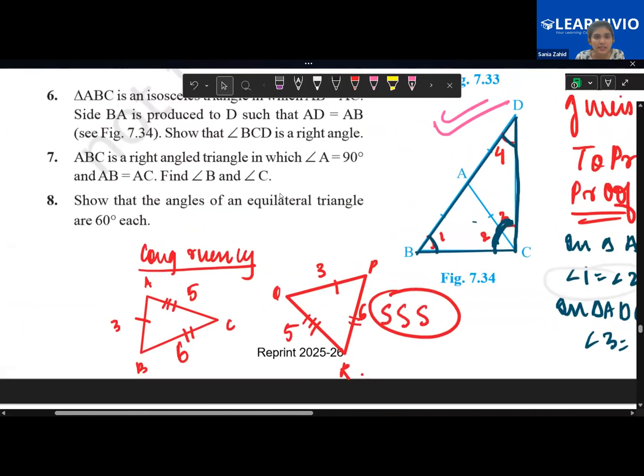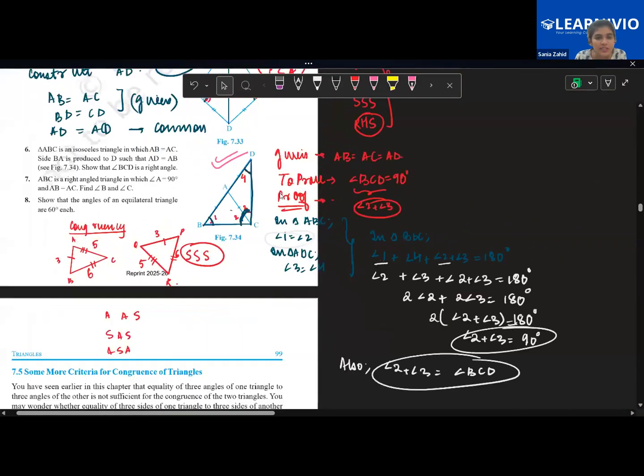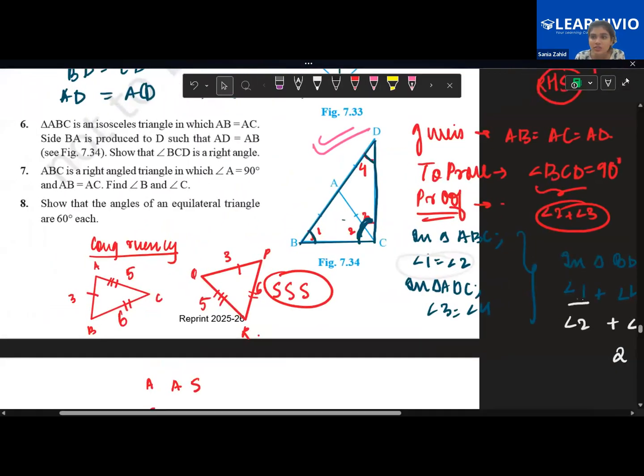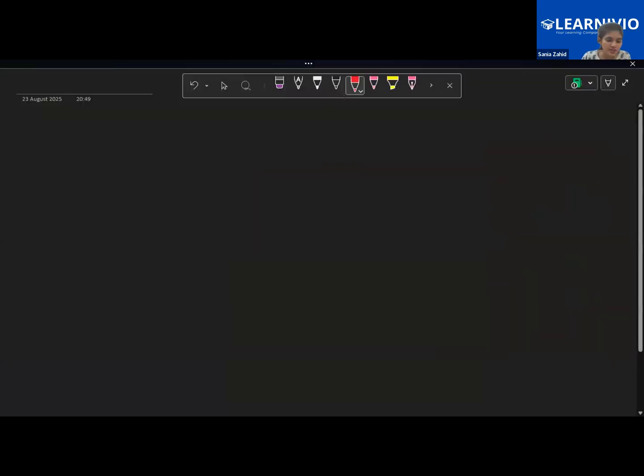It says that ABC is a right angle triangle in which angle A is 90 degree. Children, let's just move on now. Now, children, the question says, ABC is a right angle triangle in which angle A is 90 degree. So angle A is given to you as 90 degree and AB and AC are given to you as equal. You have to find angle B and angle C.